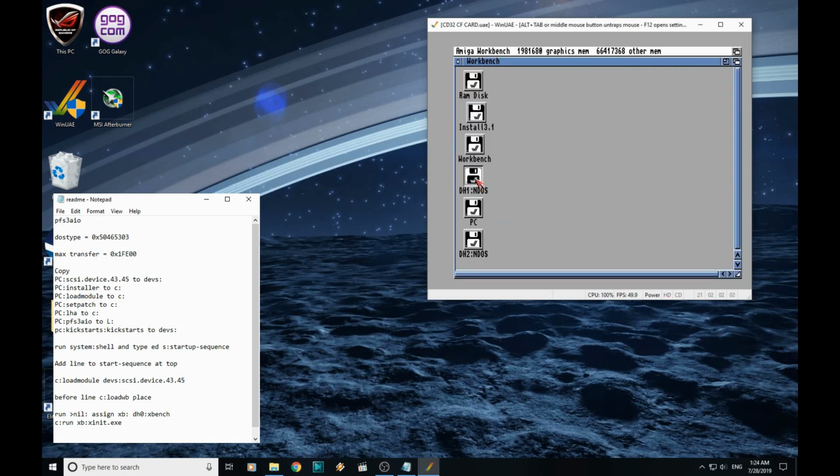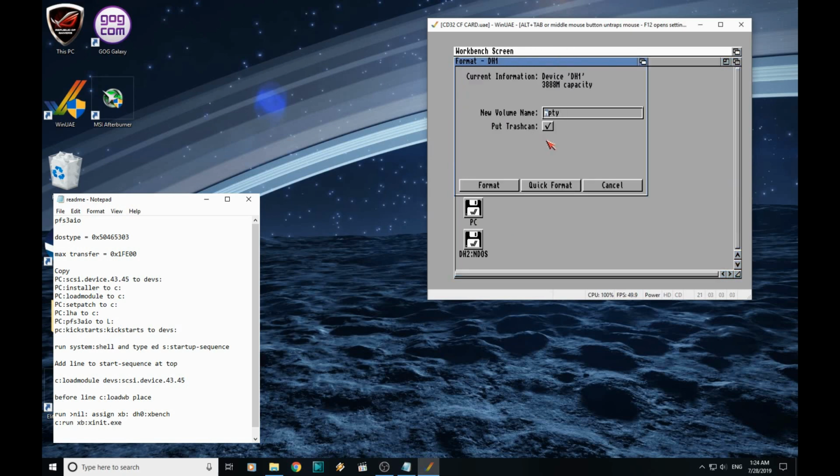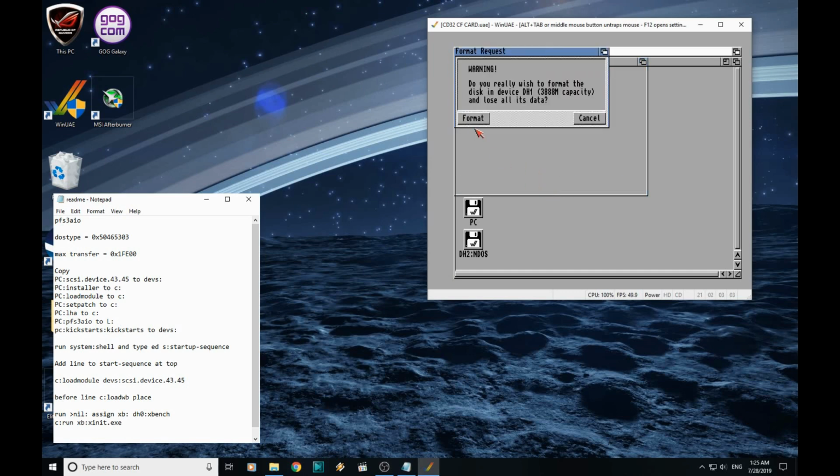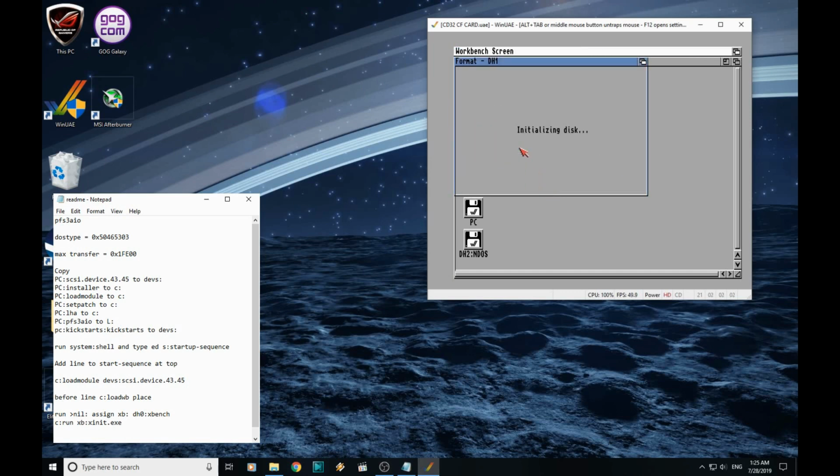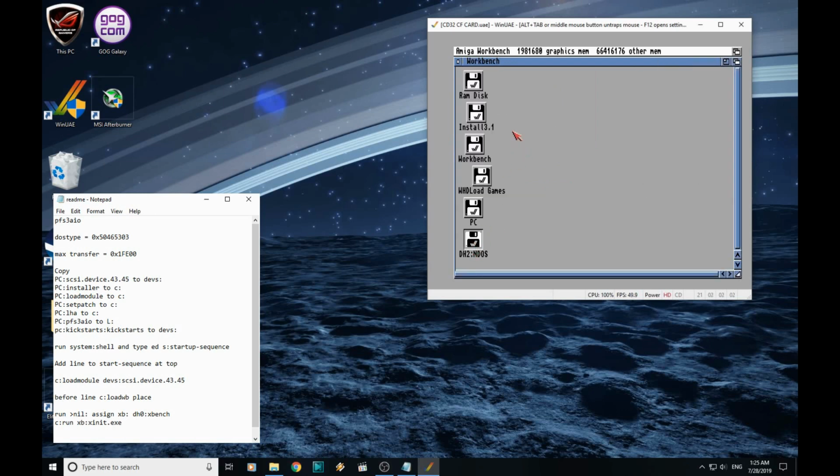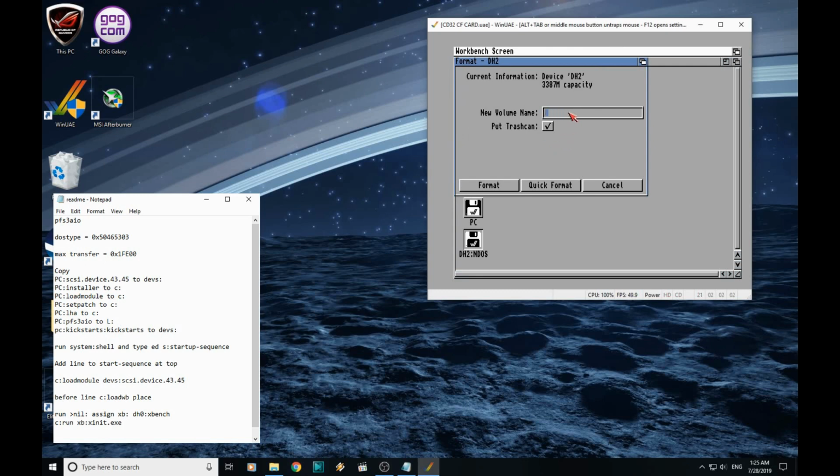Then we'll do the same with these other two, DH1, we'll call that WHDLoad games. Don't need the trash can, quick format. And DH2 we're going to call WHDLoad demos.